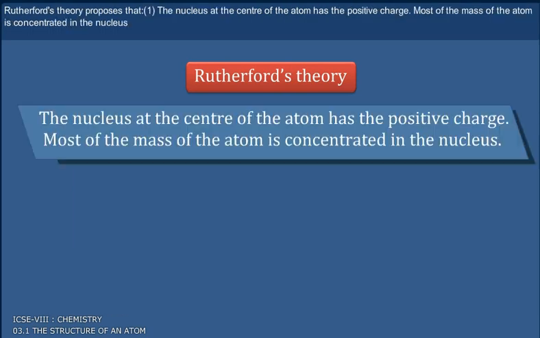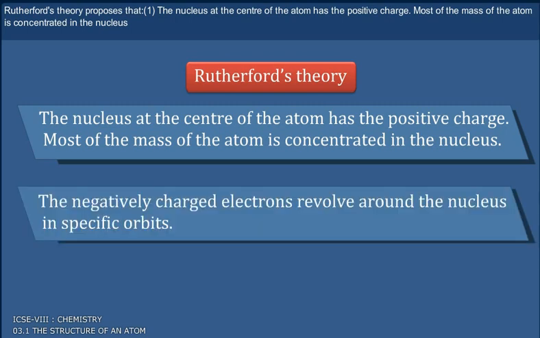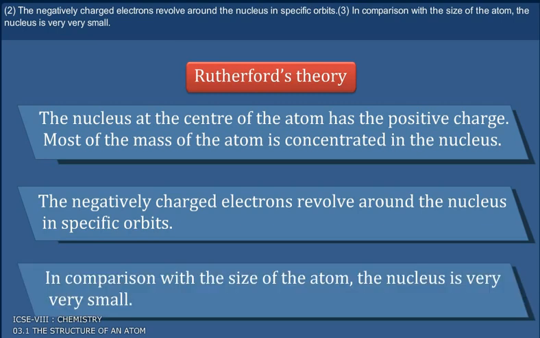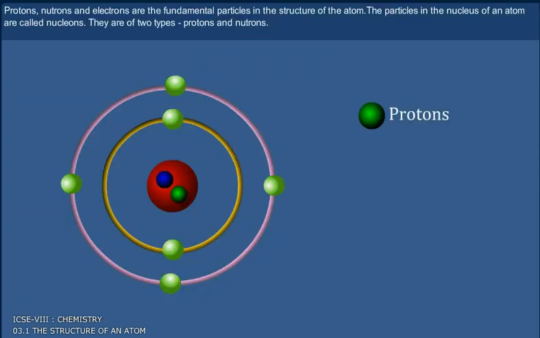Rutherford's theory proposes that the nucleus at the center of the atom has the positive charge. Most of the mass of the atom is concentrated in the nucleus. The negatively charged electrons revolve around the nucleus in specific orbits. In comparison with the size of the atom, the nucleus is very, very small. Protons, neutrons, and electrons are the fundamental particles in the structure of the atom.